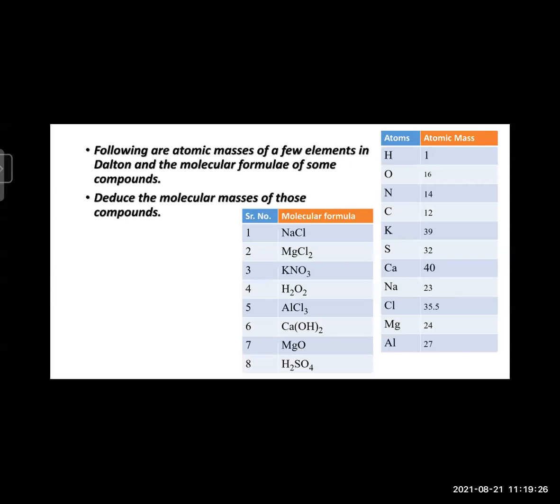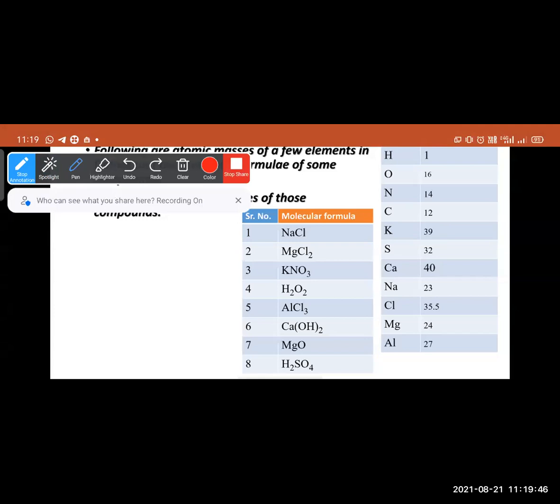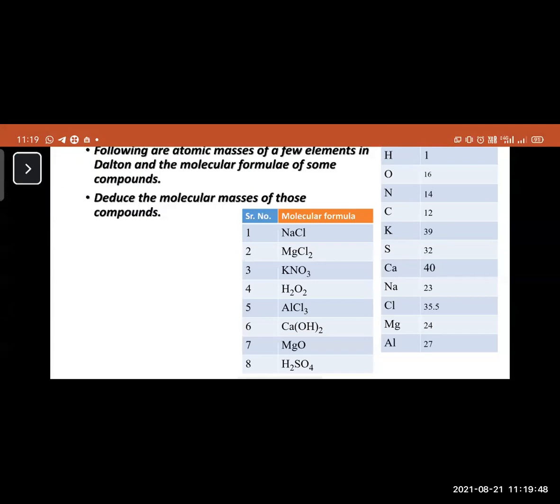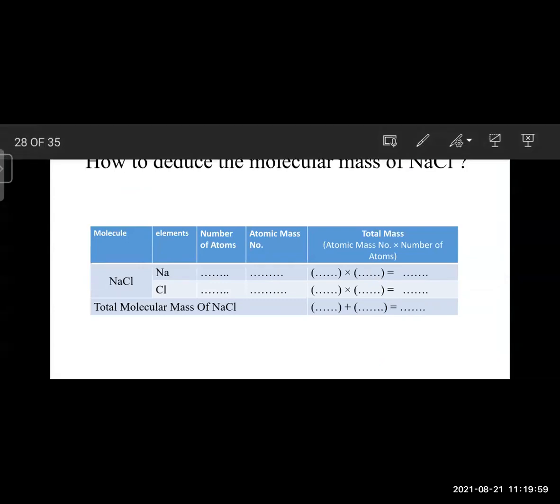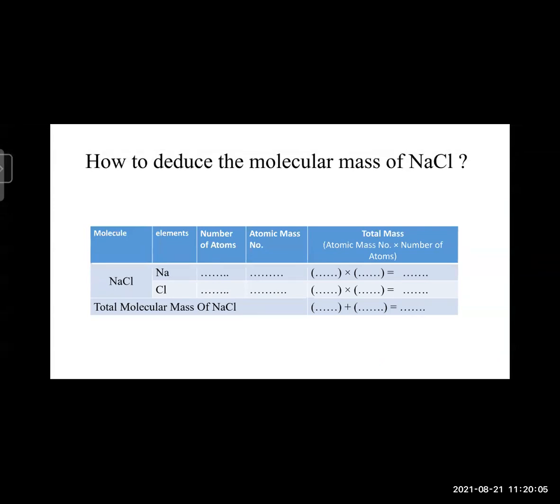Here, the molecular mass of some molecules is to be deduced. We have to deduce the molecular mass of those compounds, and atomic masses are given here. So now we will first calculate the molecular mass of NaCl.